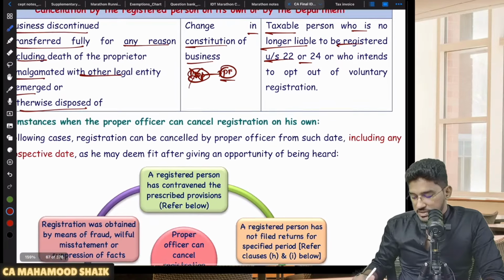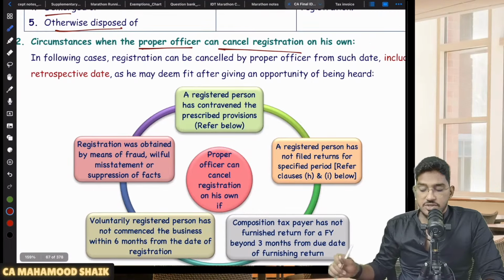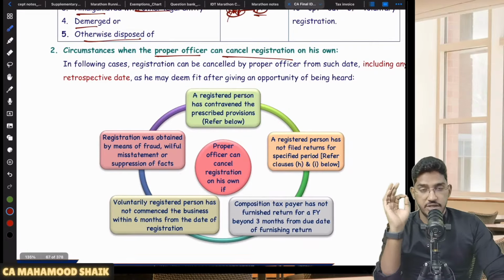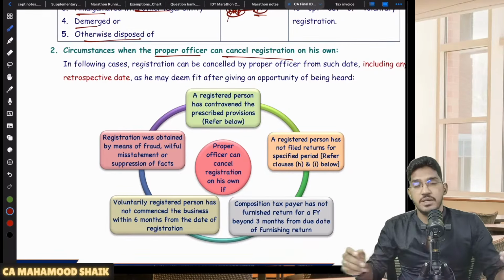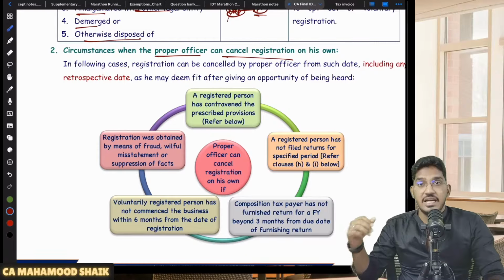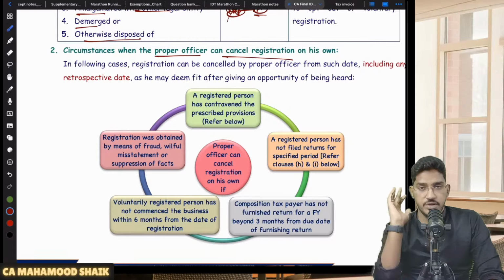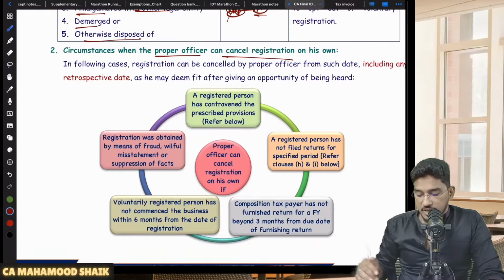Now let us come to the extreme circumstances where the proper officer himself can cancel the registration on his own. The PO, without any initiation, without any request from the registered person's side, can himself initiate cancellation proceedings. The proper officer himself will proceed ahead and cancel the registration. So when do you think the PO will take that extreme step of cancellation of registration? When you have done some violations. So what are those violations?